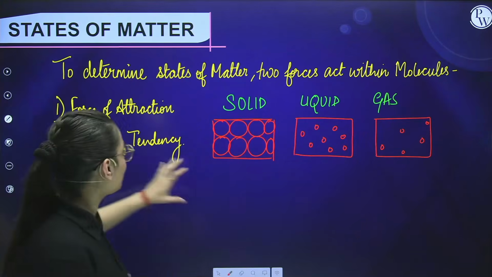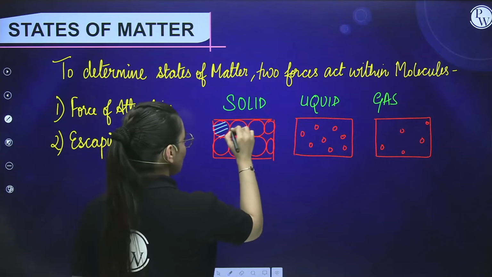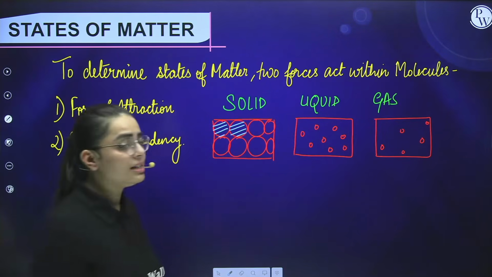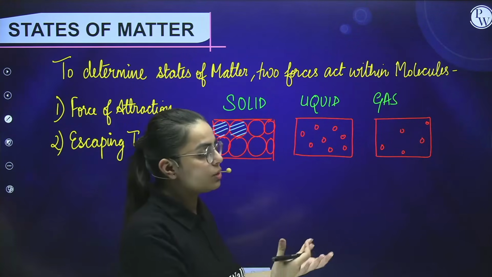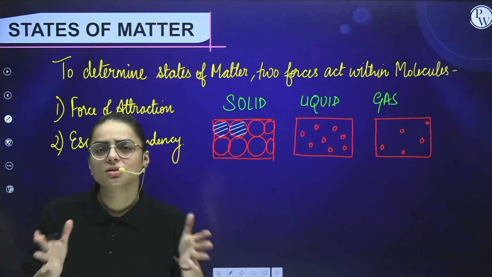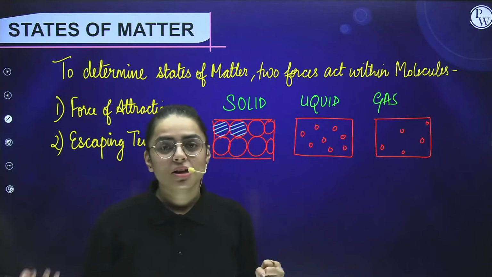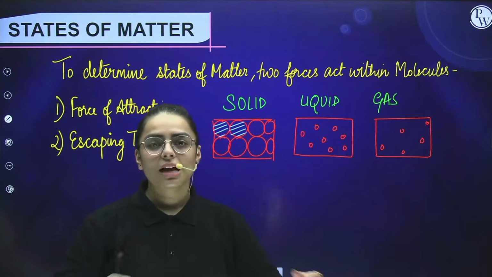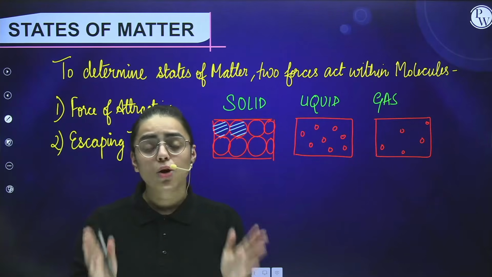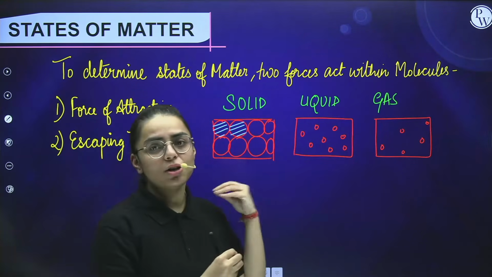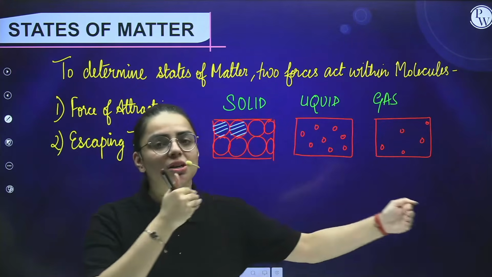Clear? Now to differentiate all of these, one more thing I would say: for example, this is my first molecule, this is my second molecule. Kindly tell me the intermolecular distance between them. As I told you, if I have a good bonding with someone, then yes, the intermolecular distance is quite less. I will call her and say, let us come together, let us have lunch together. That means intermolecular distance is less. Now if I do not have a good interaction with someone, I won't meet that person. That means the intermolecular distance is more.